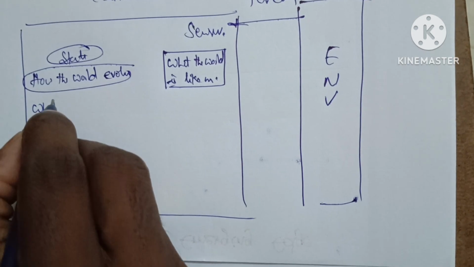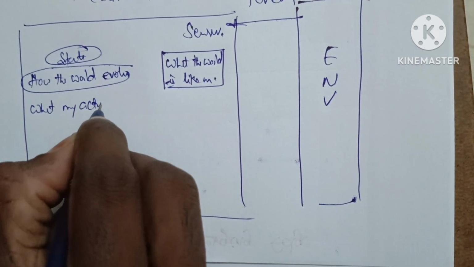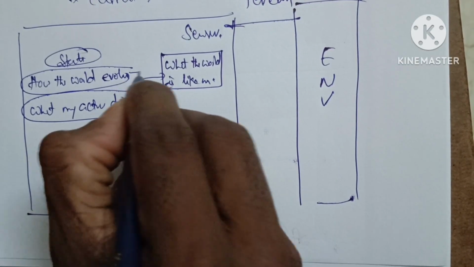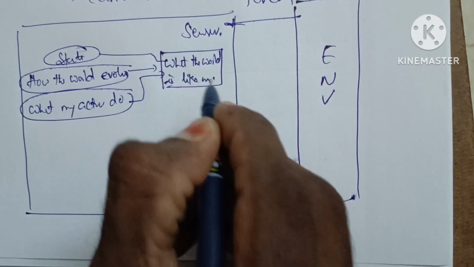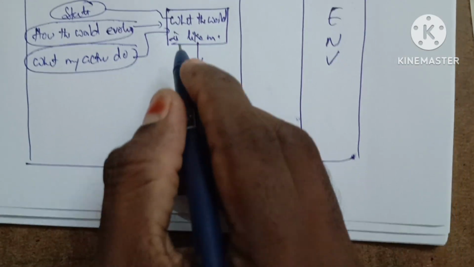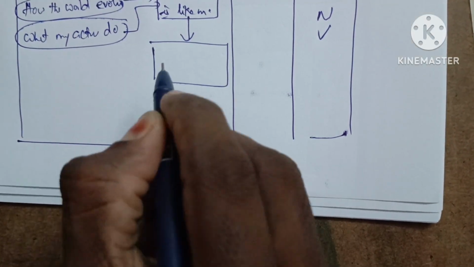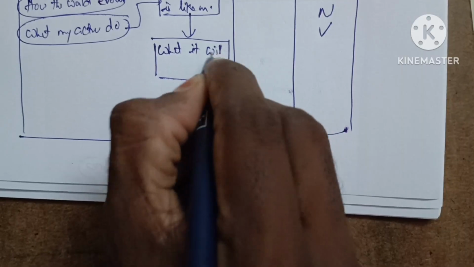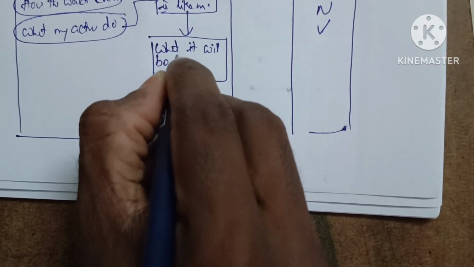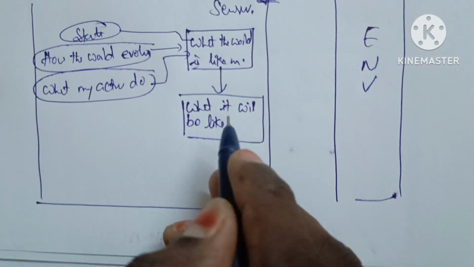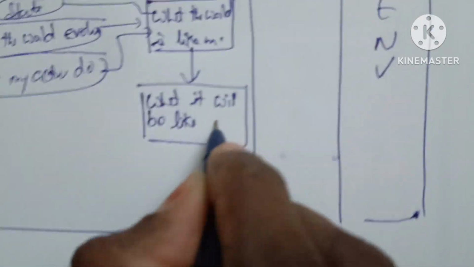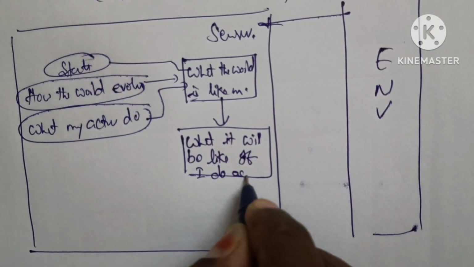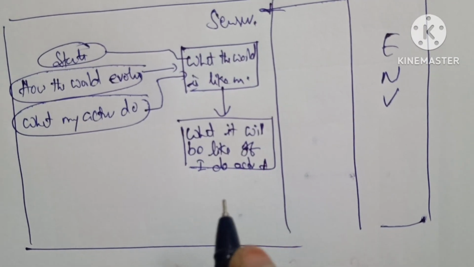Next one is what my action do. These are all considered here in what the world is like now. Next one more situation, that is called what it will be like if I do action A.